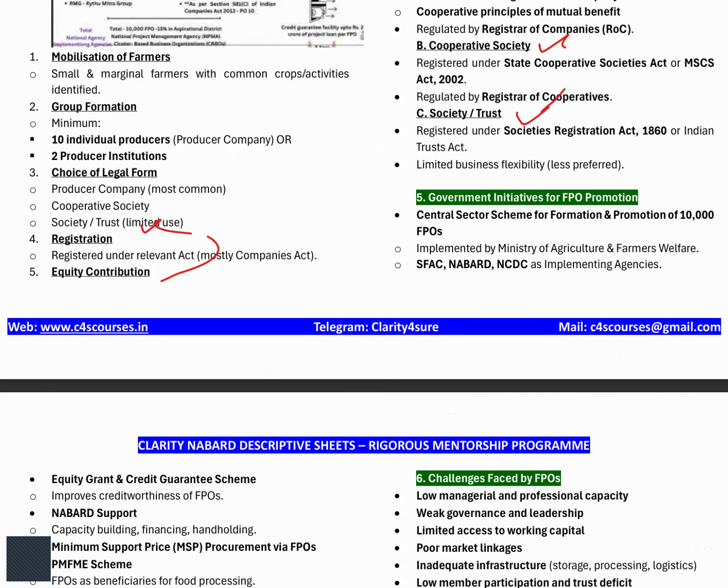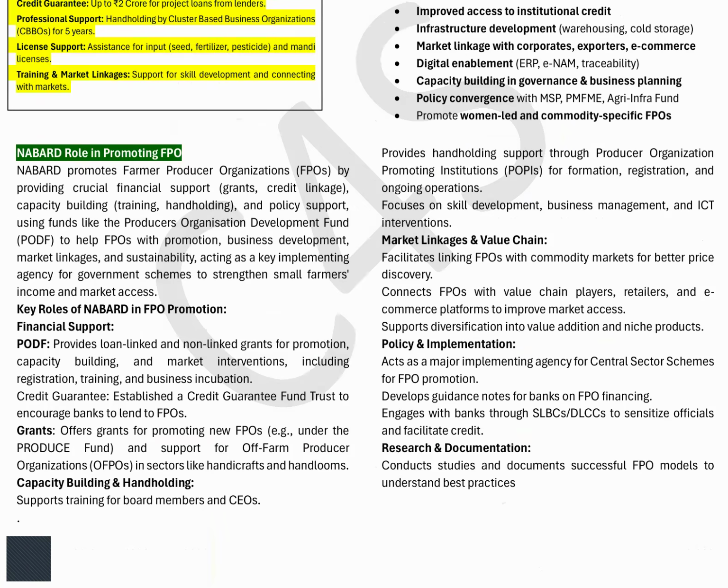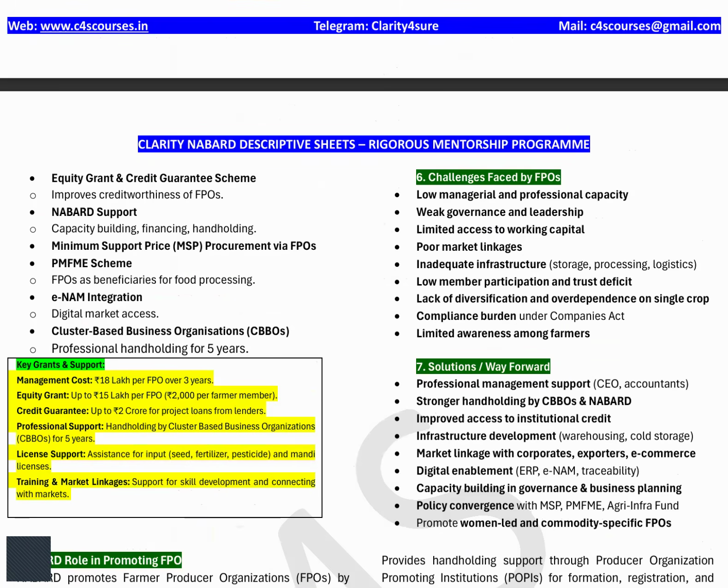Next, what are the government initiatives related to the FPOs? The first government initiative is the formation of 10,000 FPOs scheme, implemented by the Agriculture Ministry with the support of institutions like SFAC, NABARD. Equity grant is being given by the government through this 10,000 FPO scheme. You can see the equity grant of 15 lakh per FPO, 2,000 per farmer. So this is the objective point that can be asked.